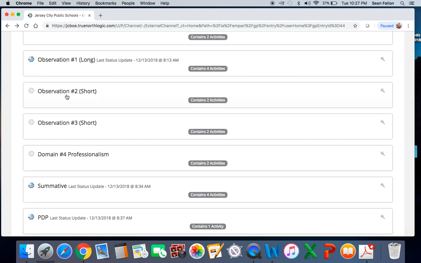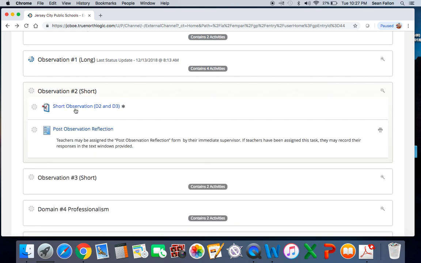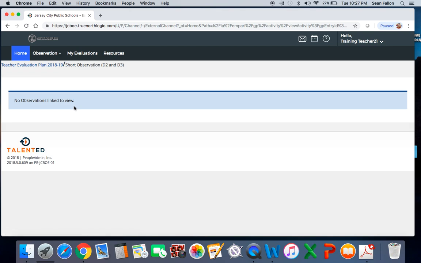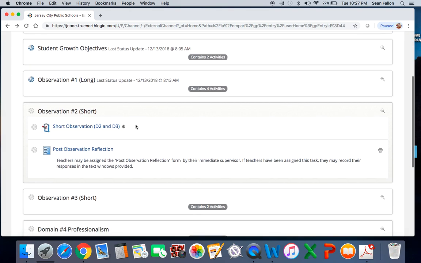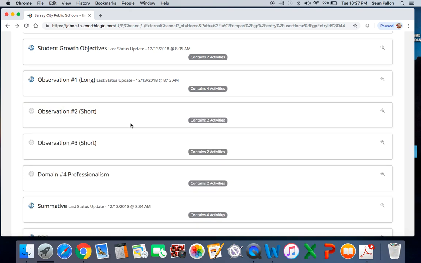Observation number 1 is the long. The 2 shorts are the same thing. You'd open it up. It would have all the information that the administrator had listed, all the evidence, and how they scored you. And same thing, once you're done, you do the post-observation reflection. It's the same all the way down the line.